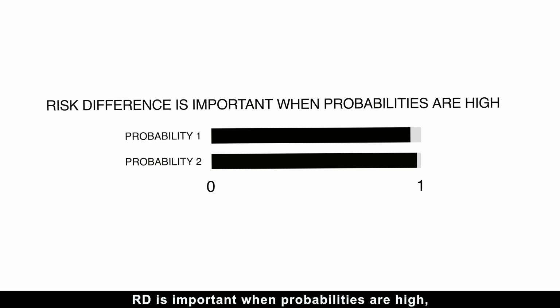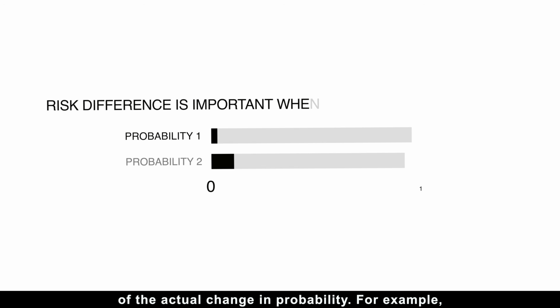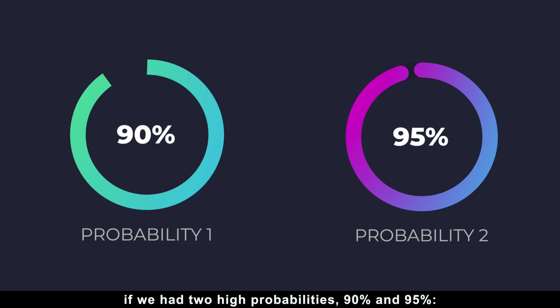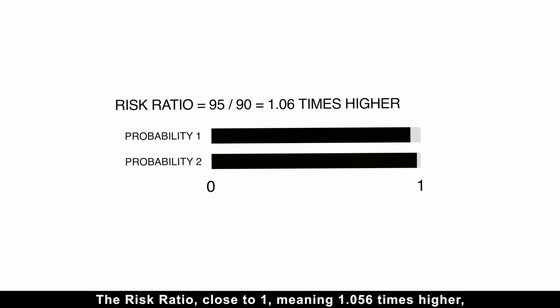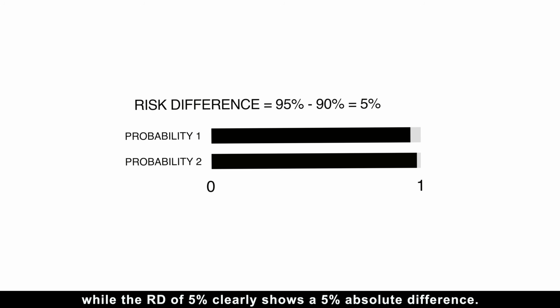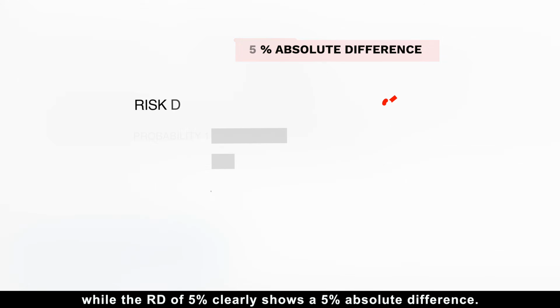Risk difference is important when probabilities are high, as risk difference provides a clearer picture of the actual change in probability. For example, if we had two high probabilities, 90% and 95%, the risk ratio close to 1 downplays the difference and is less intuitive for practical decisions, while the risk difference of 5% clearly shows a 5% absolute difference.